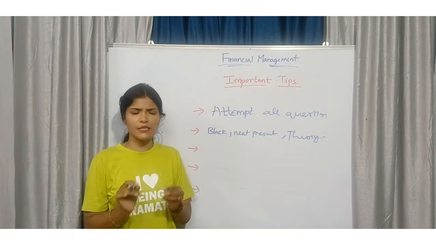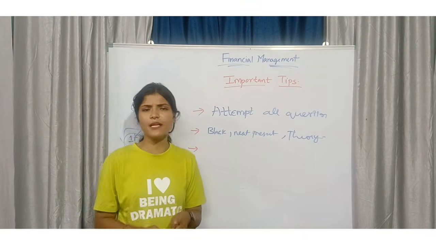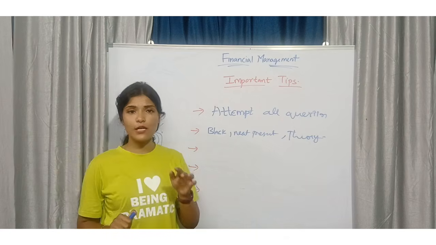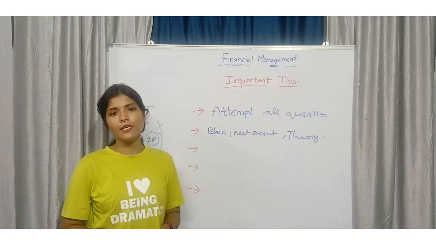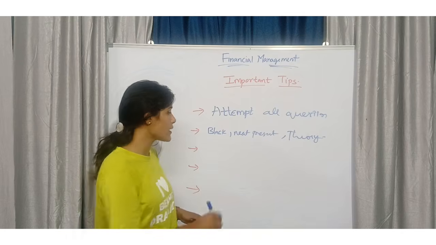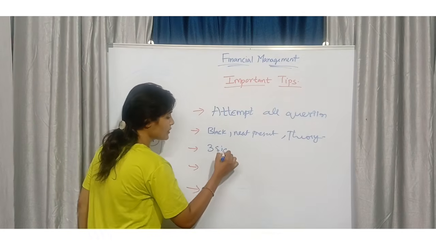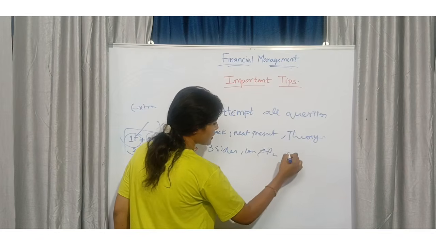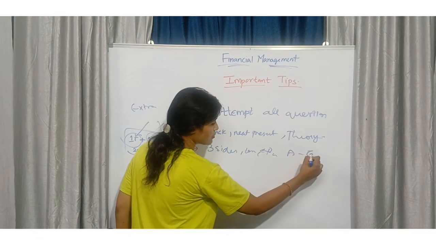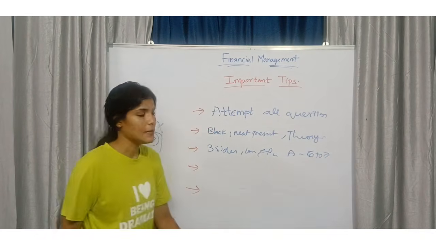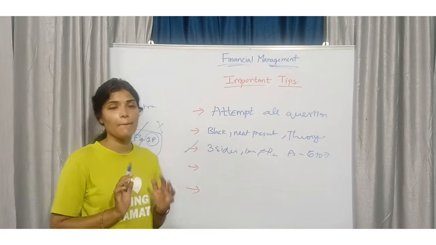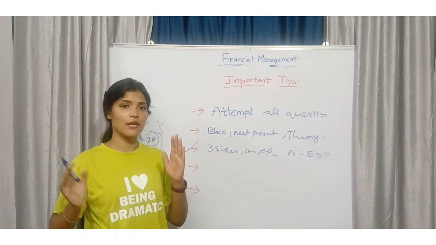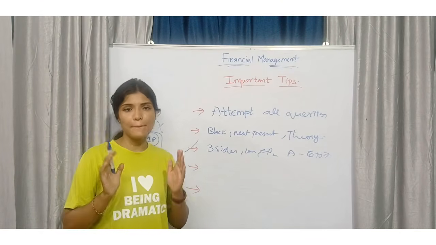This alternative theory question you may not know, but still give an attempt. Whatever you understood, even if it is some single word in that question, based on that word, give an attempt to that question. How many sides will you write? 3 sides for a long answer, Part C also 3 sides, Part A 6 to 7 lines for each answer. This is also very important. How lengthy you are writing your answers is also important.